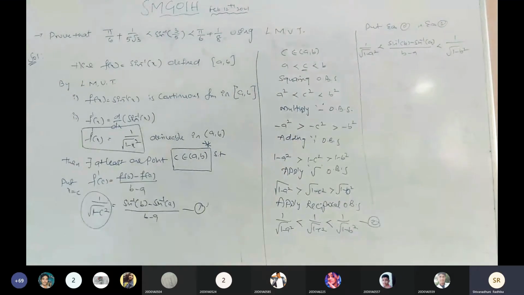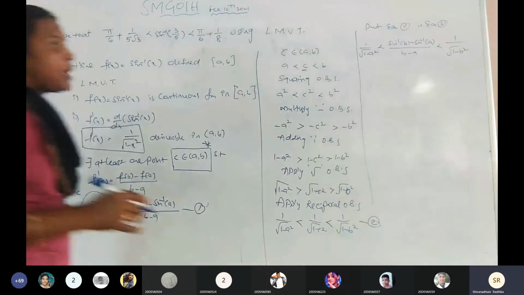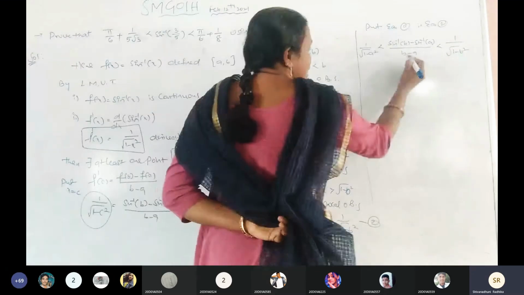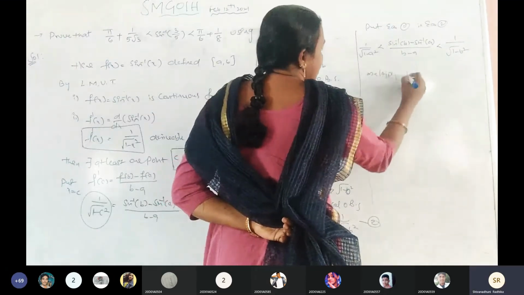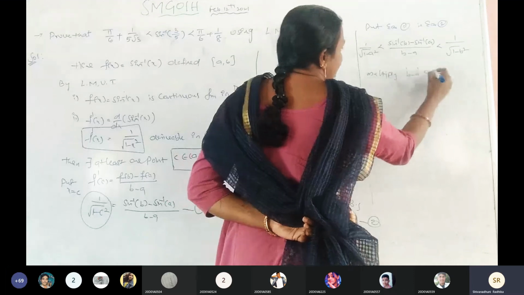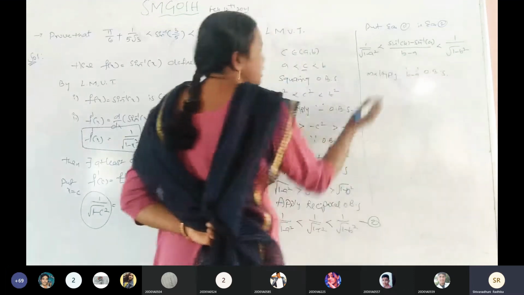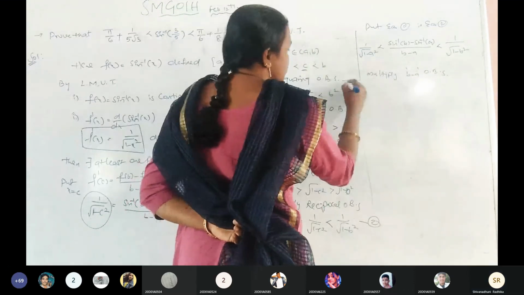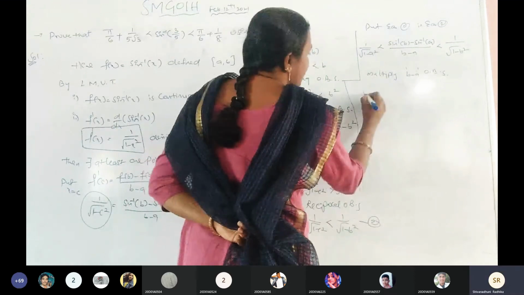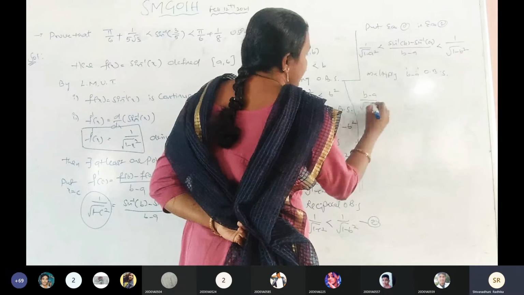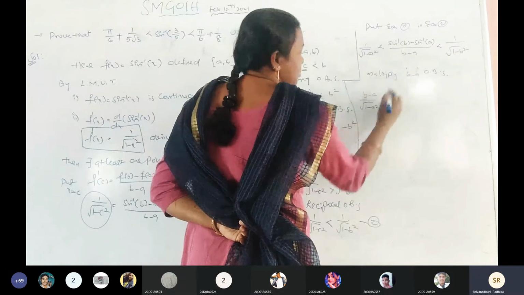Okay. Now, in the given middle term, the denominator is there. Now, multiply b minus a on both sides. What do we get here? B minus a by under root of 1 minus a square, and multiply.